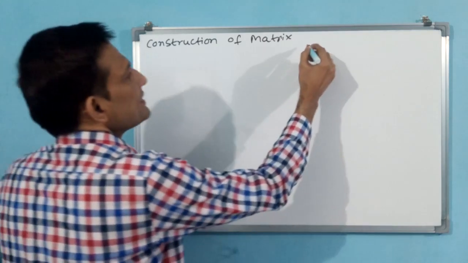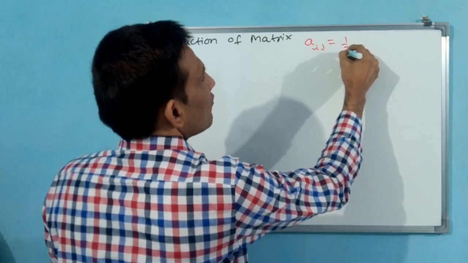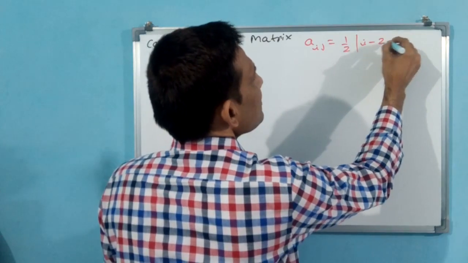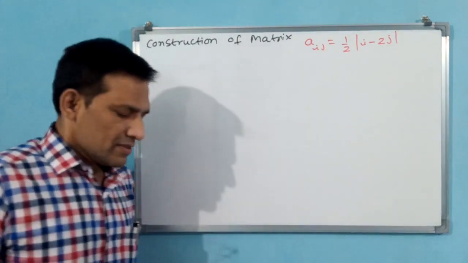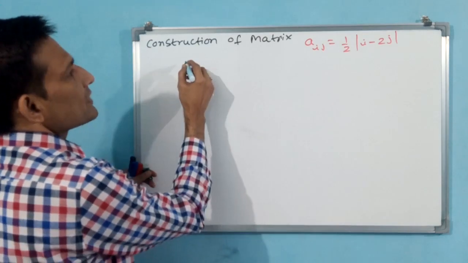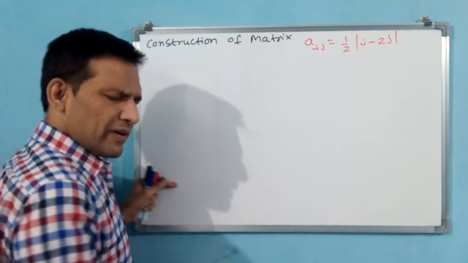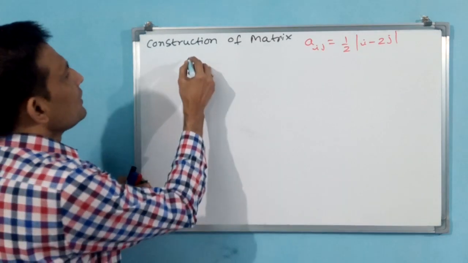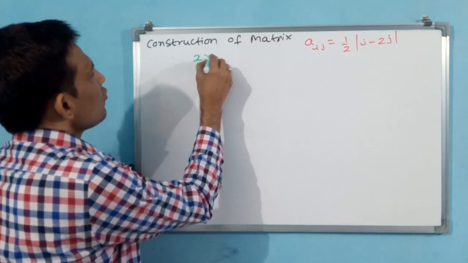Say I am taking like this: Aij is equal to 1 by 2 modulus of i minus 2j. This is the formula, and we are also asked to construct, say, a 2 by 2 matrix. For example, we will take 2 by 2 only. In the exercise, it is going to come 3 by 3 or more. Okay, construction of matrix 2 by 2.